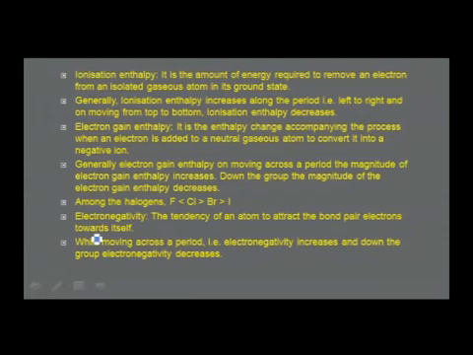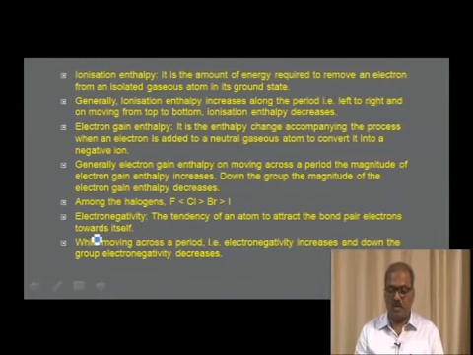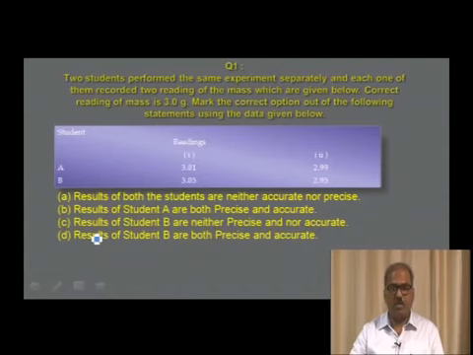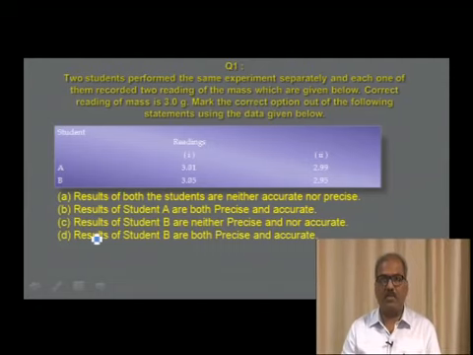Electronegativity is a very important term that you have to concentrate on. It is the tendency of an atom to attract the bond pair electrons, also known as the shared pair of electrons, towards itself in a bonded compound. Moving across a period, electronegativity increases, and down the group electronegativity decreases. So fluorine in the periodic table is the most electronegative element.